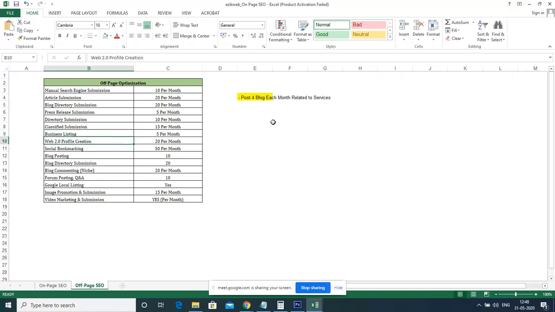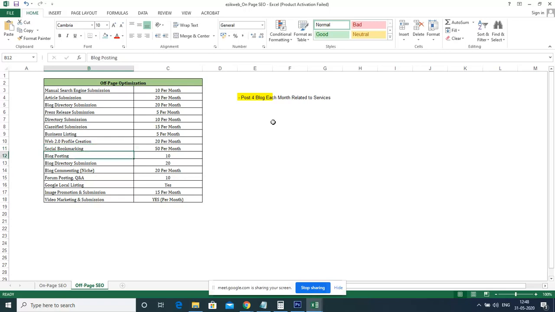And Web 2.0 profile creation is where we create some micro pages for the same website or landing page, for example in WordPress or Blogger, and there we include the same link and the same content of the website. This way we get a backlink for our website. Similarly, social bookmarking is where we ask the people on social media to bookmark the particular page as a favorite.